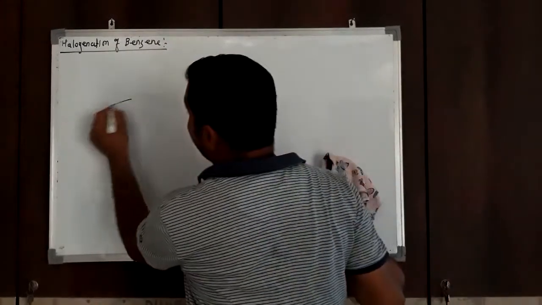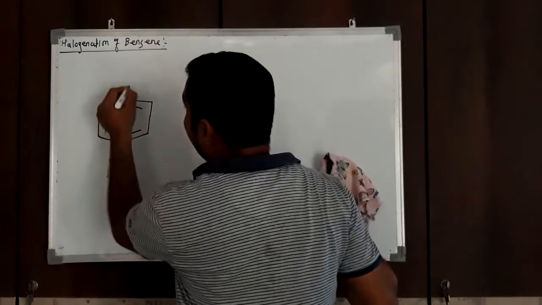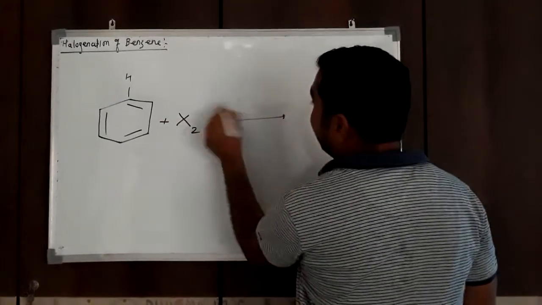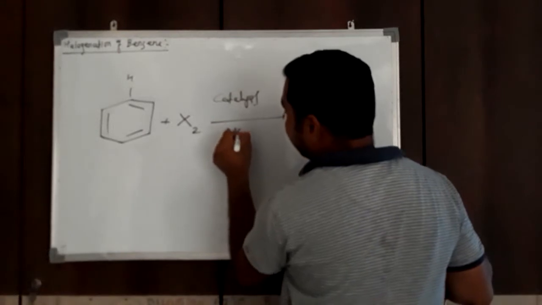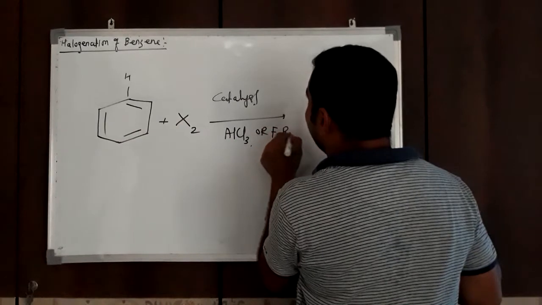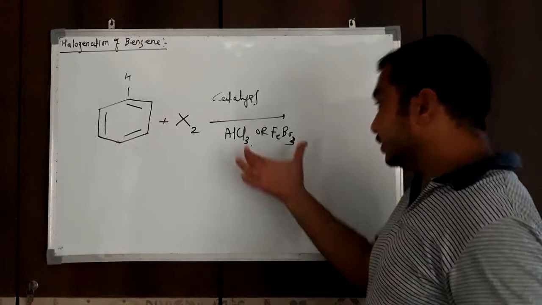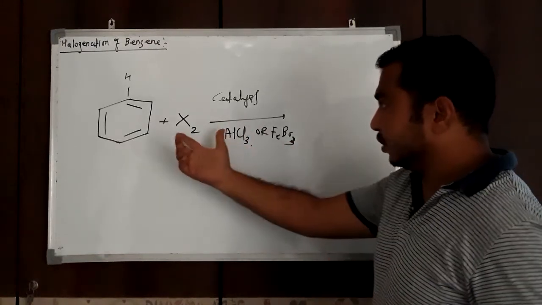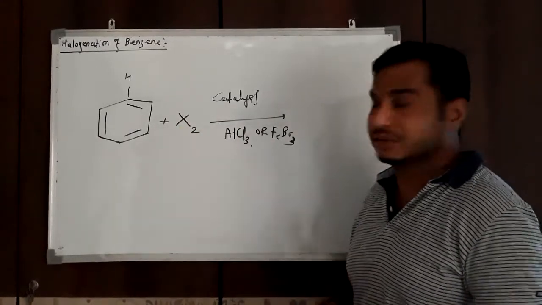See, benzene reacts with a halogen molecule in the presence of a catalyst like anhydrous AlCl3 or FeBr3, or something different: any Lewis acid. These catalysts are required for the generation of the electrophile. We will discuss this in the mechanism.